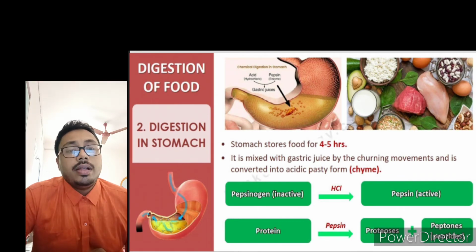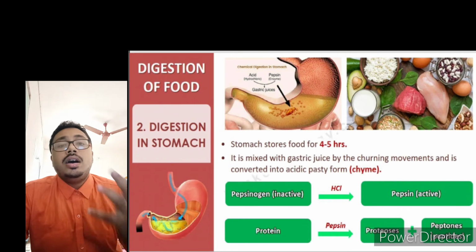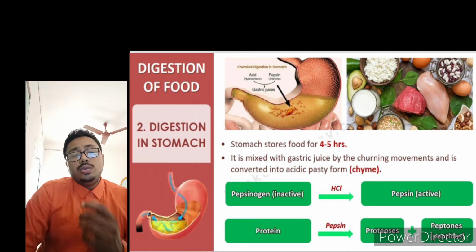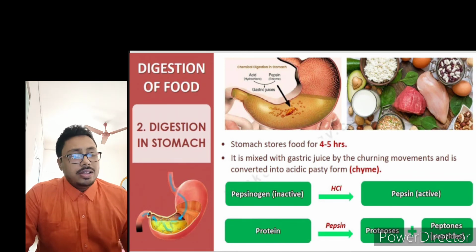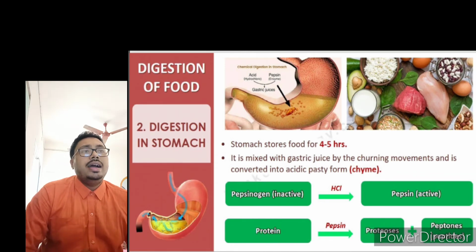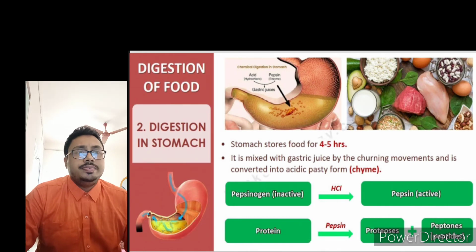Now, see, we have two types of things, HCl and pepsin, which are secreted from the stomach, where the protein gets digested and the HCl kills the germs also.